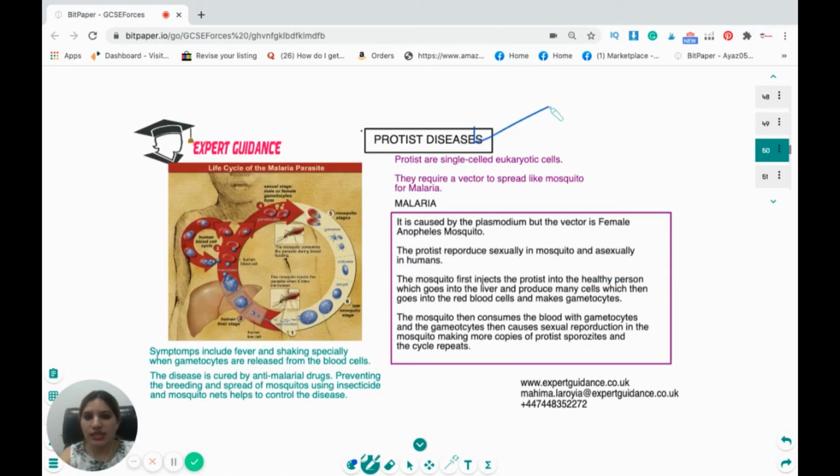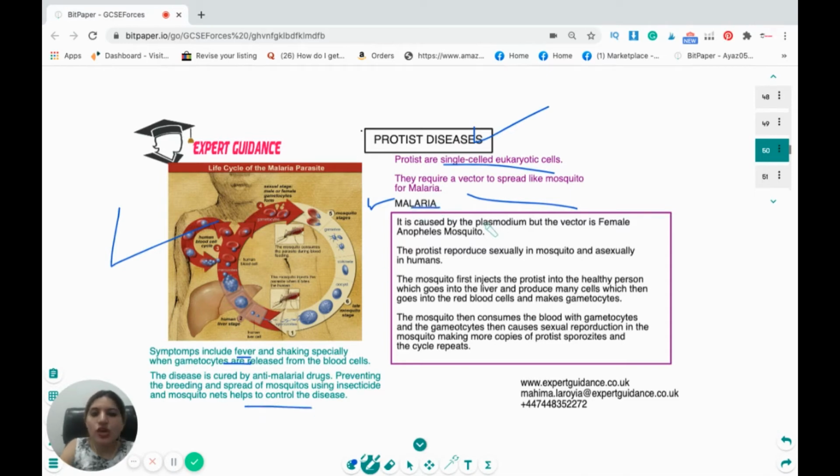Now the protist disease. Protists are single-celled eukaryotes, and you just have malaria in your syllabus. They require a vector called a mosquito. Symptoms of malaria include fever and shaking. The disease is cured by anti-malarial drugs, and by preventing the growth of mosquitoes and using insecticides.